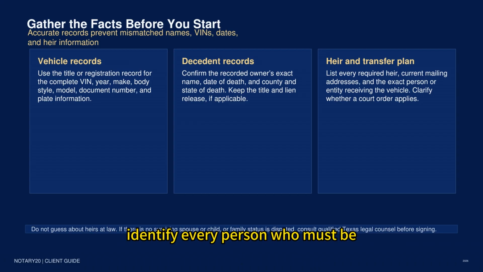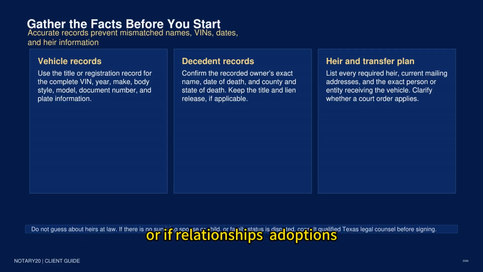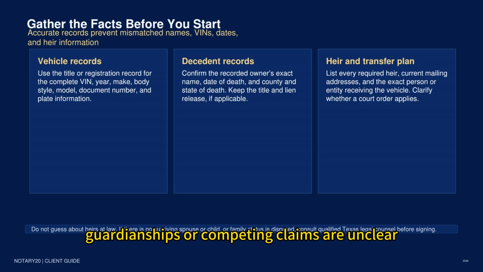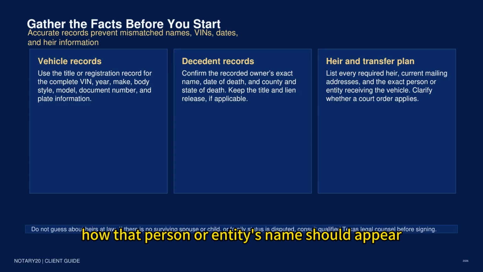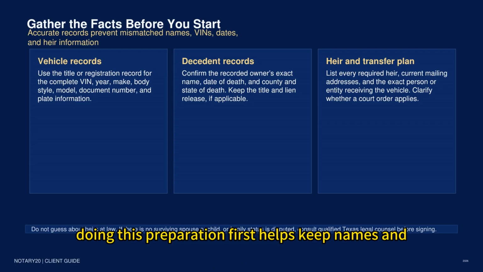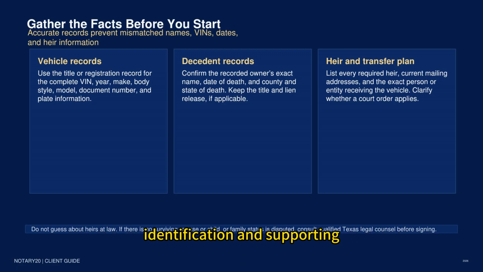Next, identify every person who must be treated as an heir for this procedure and collect each person's full legal name and current address. The official instructions explain some common family situations, but heirship can become legally complicated. If the decedent left neither a spouse nor children, or if relationships, adoptions, guardianships, or competing claims are unclear, get legal advice rather than guessing. Finally, decide exactly who will receive the vehicle and how that person or entity's name should appear. Doing this preparation first helps keep names and facts consistent across VTR 262, Form 130U, the title, identification, and supporting documents.